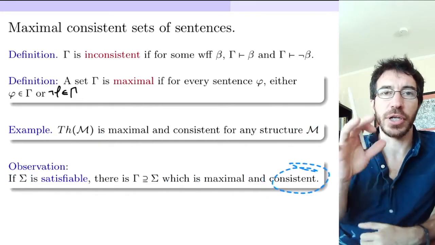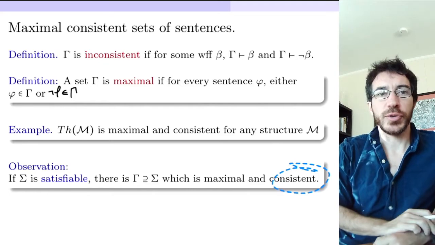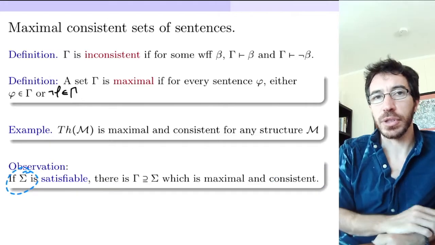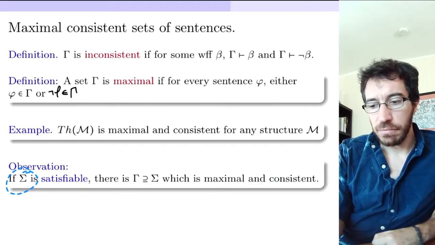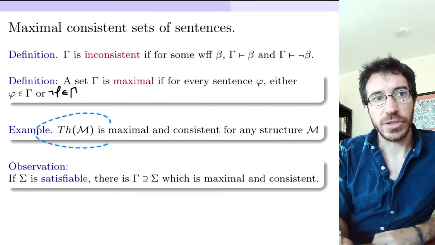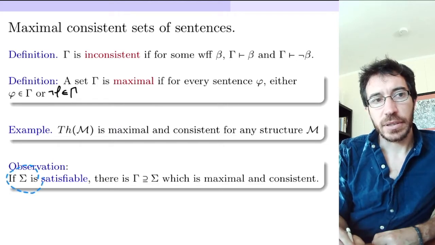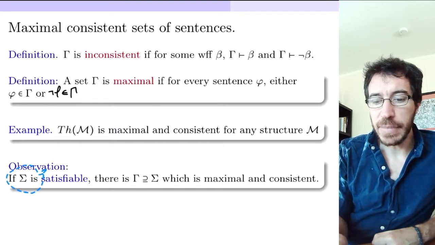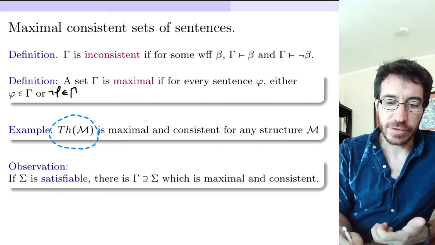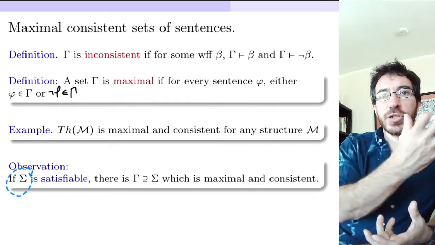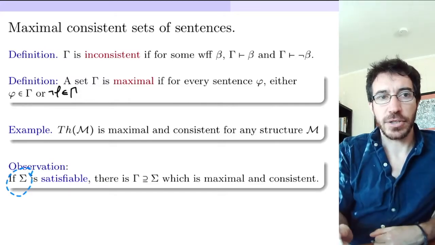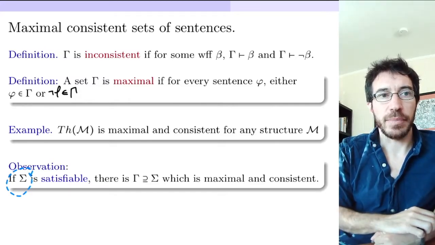So if you're satisfiable, you can always be extended to something that is maximal and consistent. Note that if you have a set of sentences sigma, let's say the theory of groups, that is satisfiable, then you have many models that satisfy sigma, and they all have different theories. So if sigma is not complete already, you can extend it in many different ways to be maximal and consistent. If sigma was the theory of groups, for each group you have a different theory. Those are all extensions of sigma that are maximal and consistent.